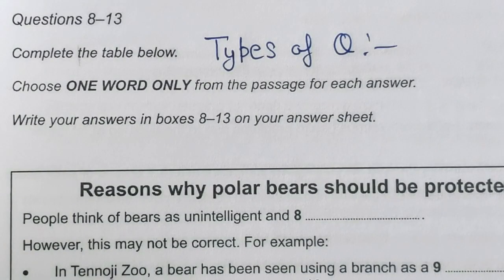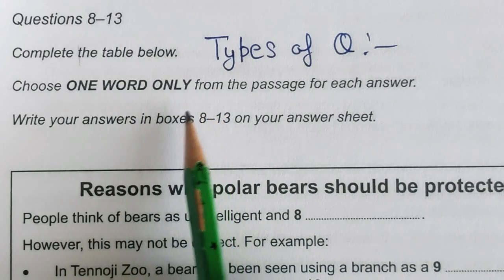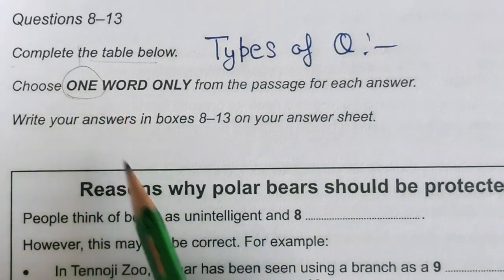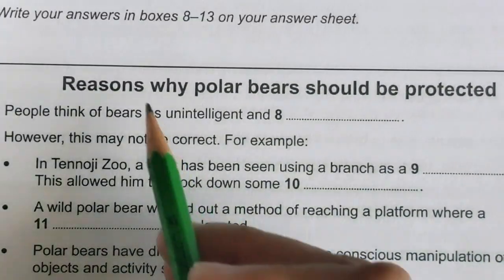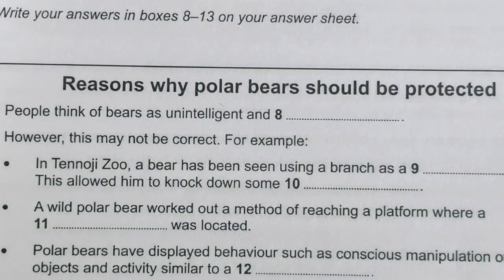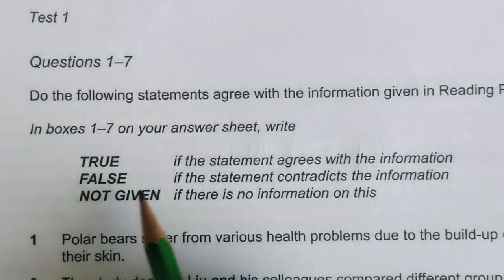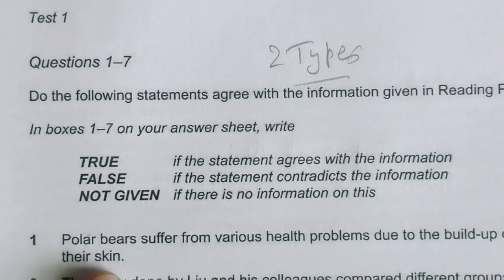It's my strategy, after having a look for 10 to 20 seconds at the question paper and the title, I would definitely first move on to the type of questions. Here, they have given complete the table below and choose only one word. I have to write only one word in these fill in the blanks. So indirectly, they are fill in the blanks only. Another type of question we have is true false not given. So here we have two types of questions: first is true false not given, and the other one is complete the summary.